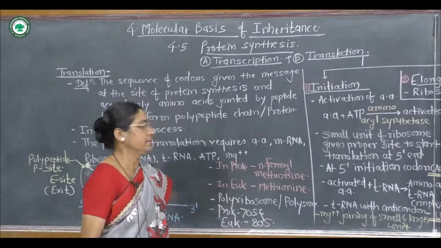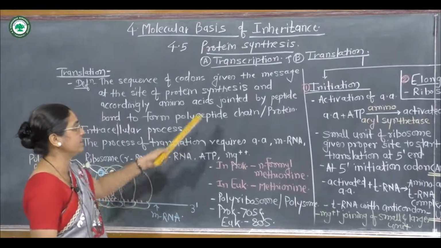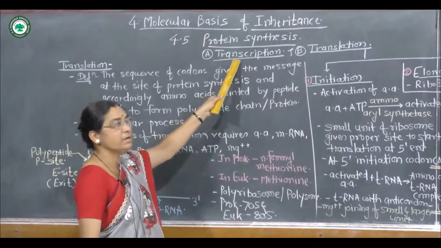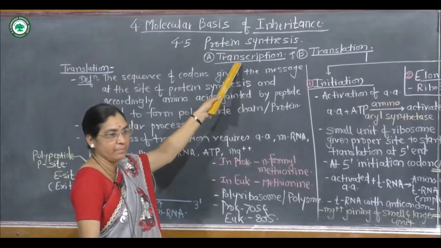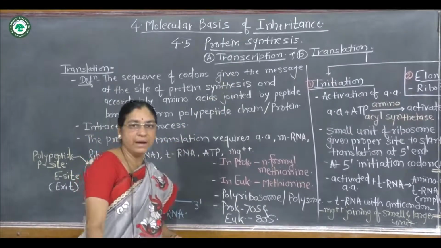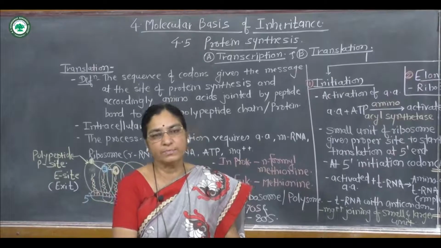On the template, the synthesis of messenger RNA takes place. This process is called transcription, and we studied the 9 important points under the process of transcription.